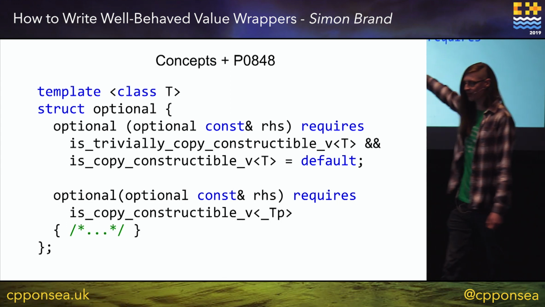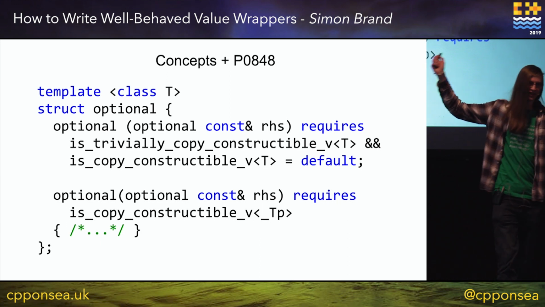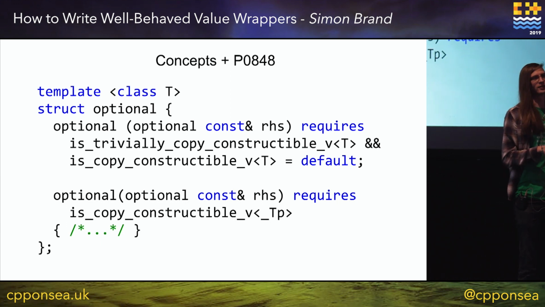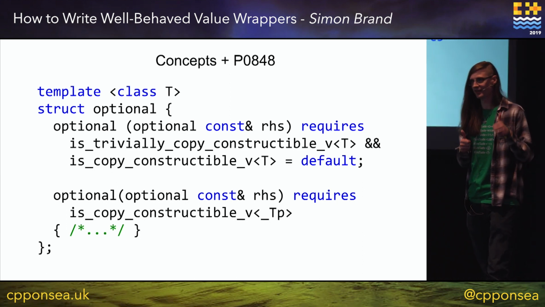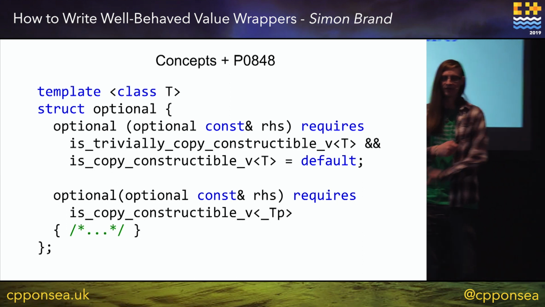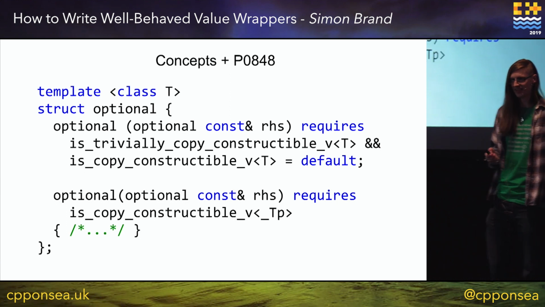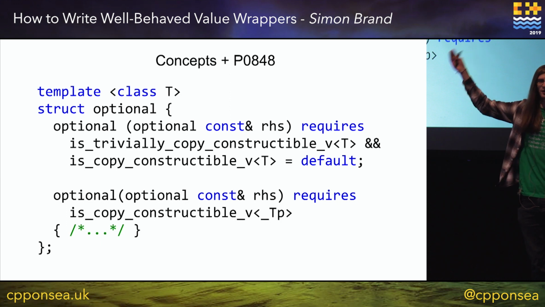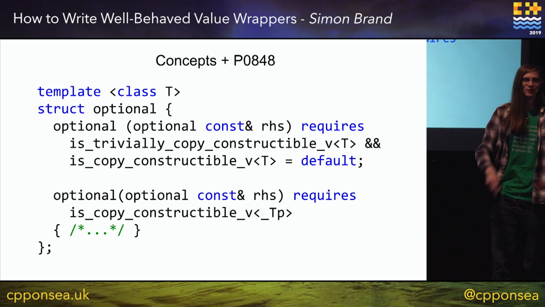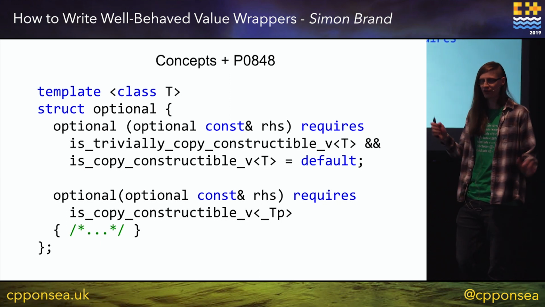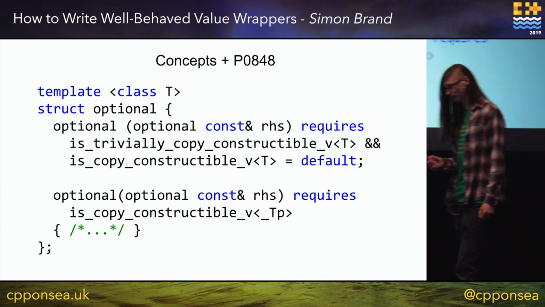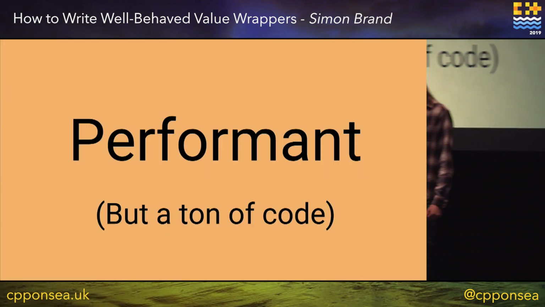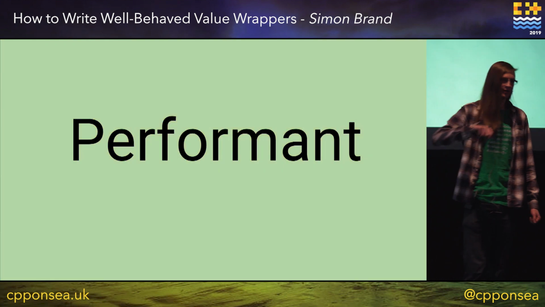So there is a paper, P0848, which is hopefully going to get moved on in Kona at the next standards meeting. So hopefully we'll get something like this in C++20, and we won't have to deal with all of that mess. And all of this would bring down my optional implementation from like 2,000 lines to a few hundred or something. It's a huge difference. And so obviously we've gone from being performant with a ton of code to being performant again.